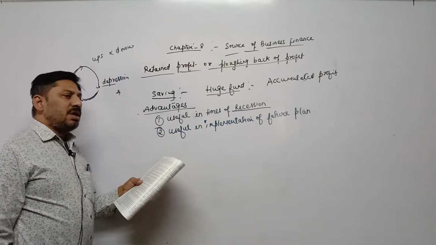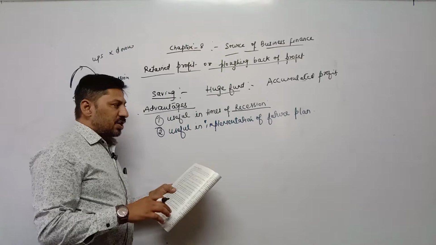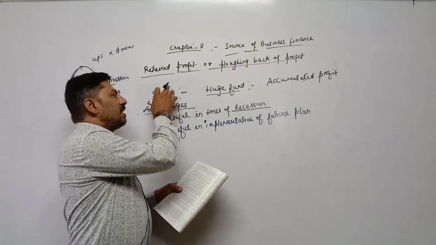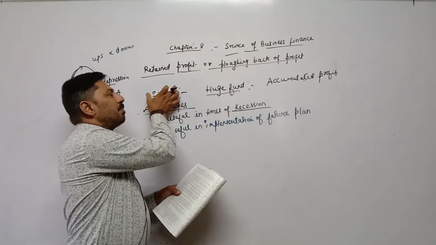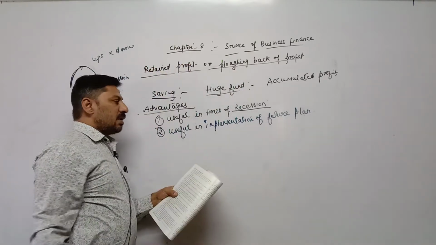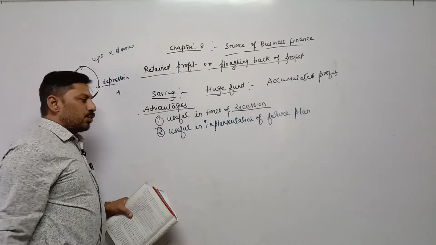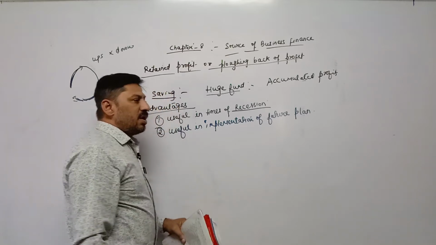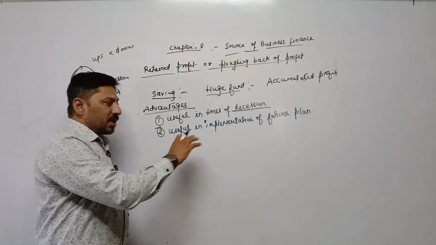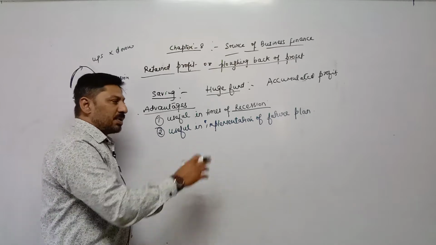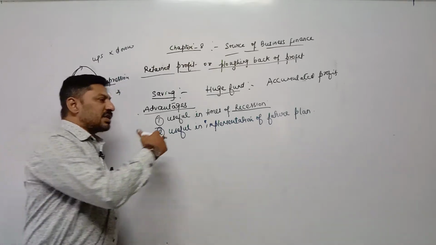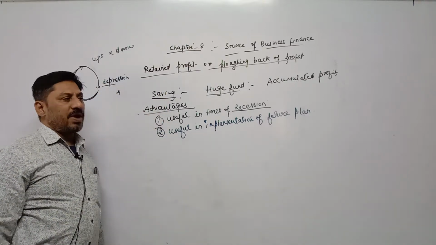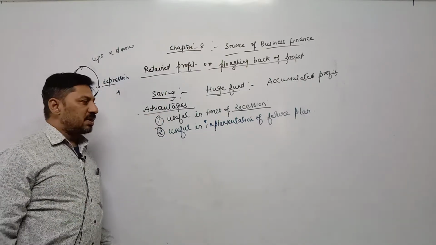Such expansion, modification, modernization, adoption of technology is possible for the business unit if they have a huge fund in the form of savings, means retained profit. Retained profit can also be used for adopting new technology, bringing modernization or modification in the business, or starting any new project.